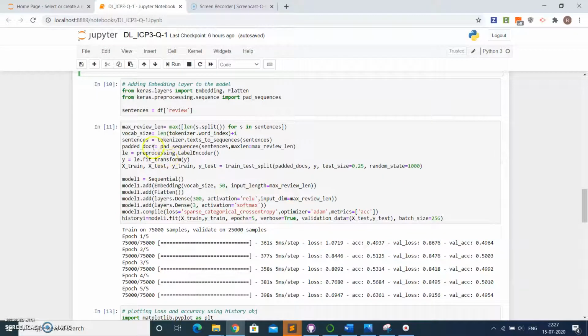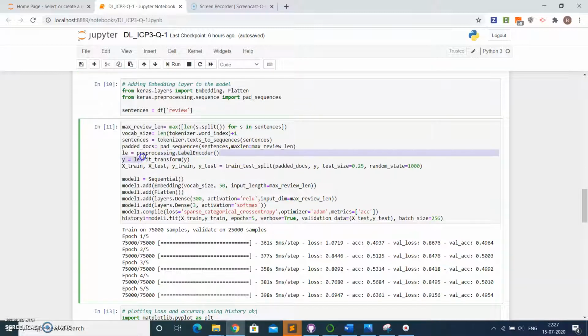So as you could see here, first we are tokenizing it, then we are applying the padding after the tokenization. Then we are encoding the target column, that is the y contains the target value, and then we split the data using the train test split.